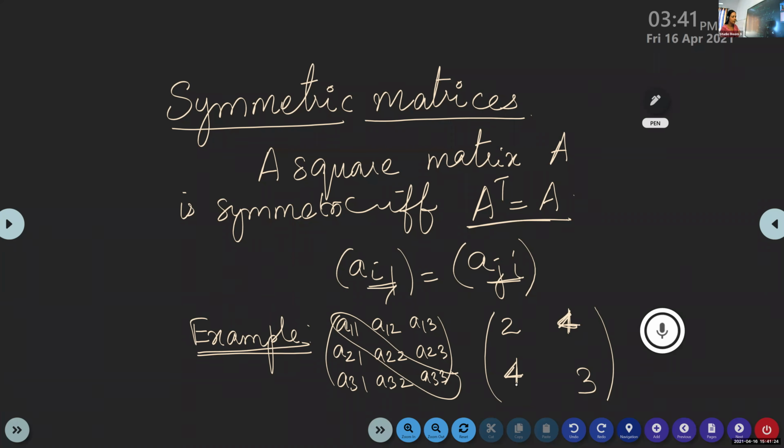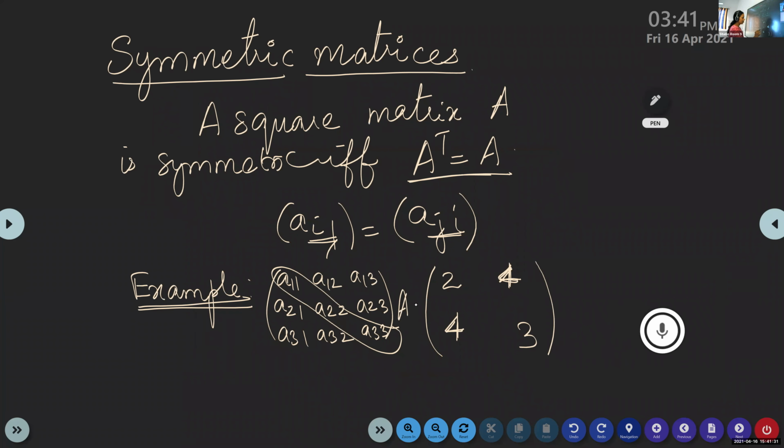You can try your own example. If you want, you can check this one. Suppose we name this A. You take A transpose. What is A transpose? Rows will become columns: 2, 4, 4, 3. Is it the same? Is it clear, children? Naureen? No, ma'am. Aditya, is it okay? I'm not clear, ma'am.